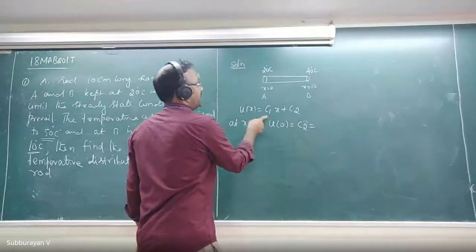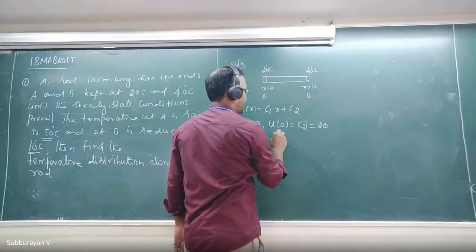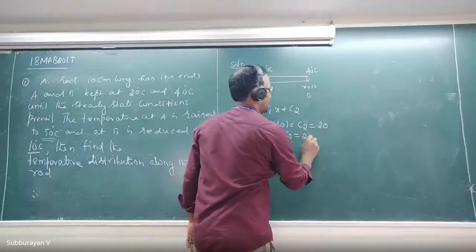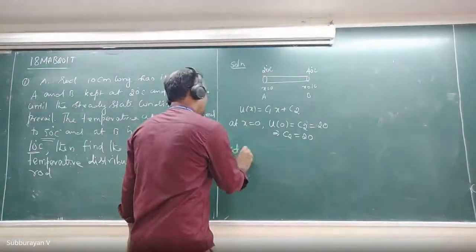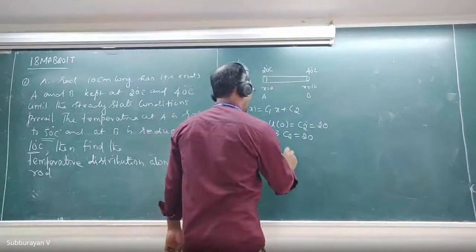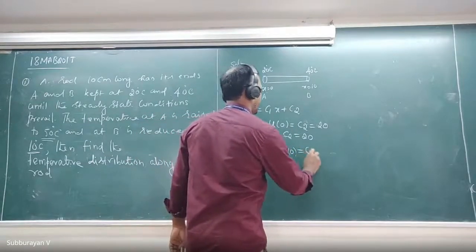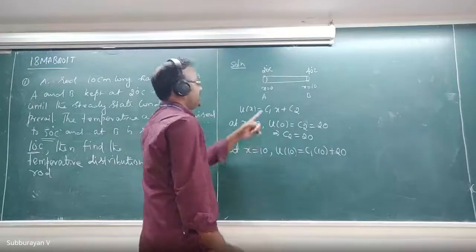But at x equal to 0, the temperature is 20. Therefore, C2 equal to 20. Now, at x equal to 10, u of 10 is equal to C1 into 10 plus 20, which is equal to 40.